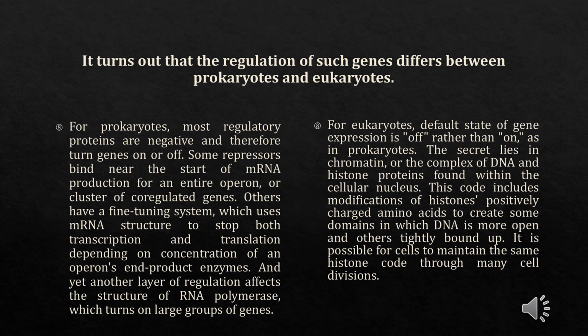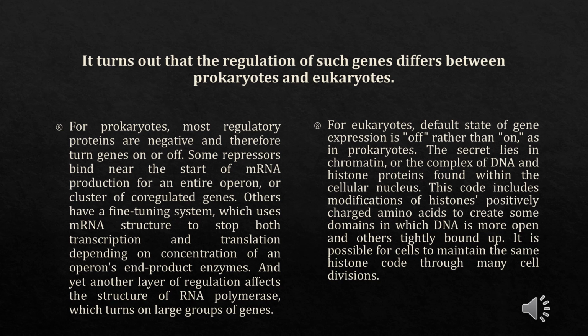For prokaryotes, most regulatory proteins are negative and therefore turn genes on or off. Some repressors bind near the start of mRNA production for an entire operon, or cluster of co-regulated genes.